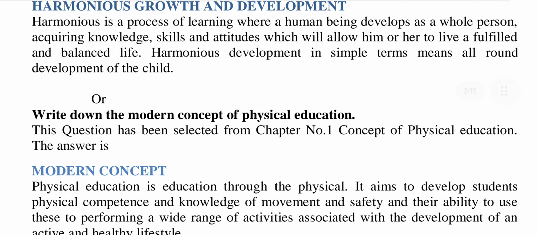Harmonious is a process of learning where a human being develops as a whole person. Acquiring knowledge, skills, and attitude will allow him or her to live a fulfilled and balanced life.